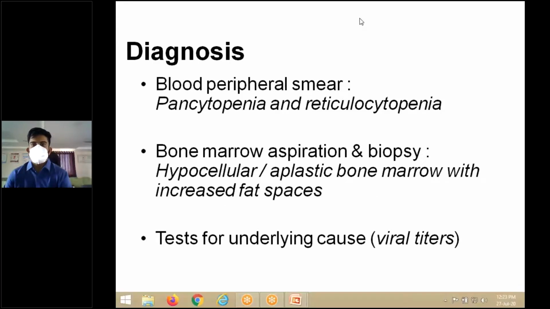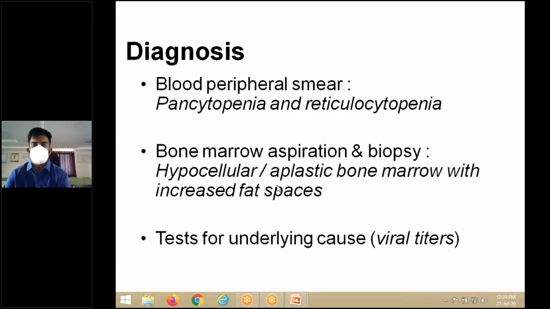So the next one is diagnosis. Now, how do you diagnose? First one is blood peripheral smear. There will be pancytopenia, reticulocytopenia. So that means there is going to be fewer RBC, fewer WBC, fewer thrombocytes, fewer platelets, and there will also be fewer reticulocytes. So reticulocytopenia also will be seen.